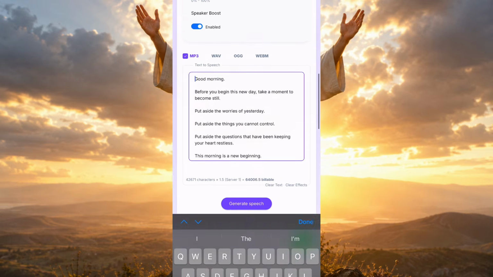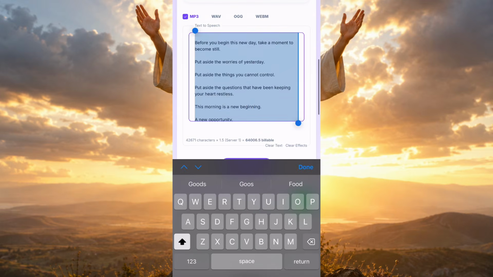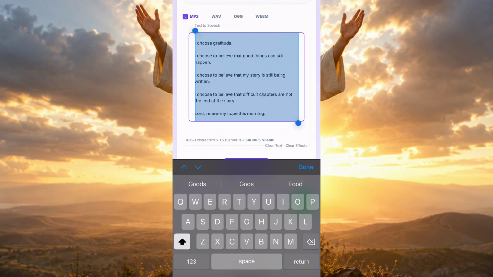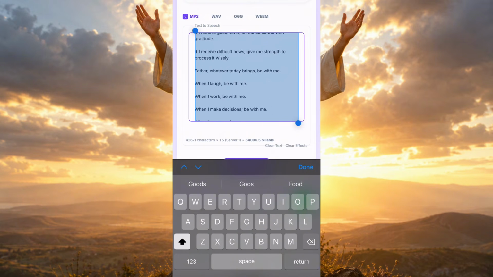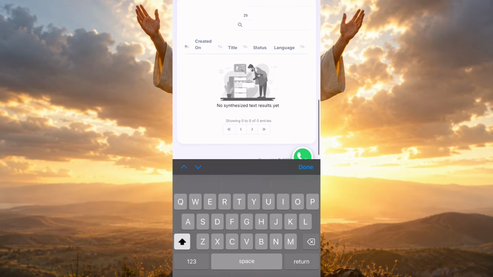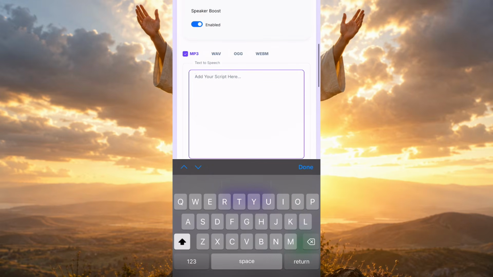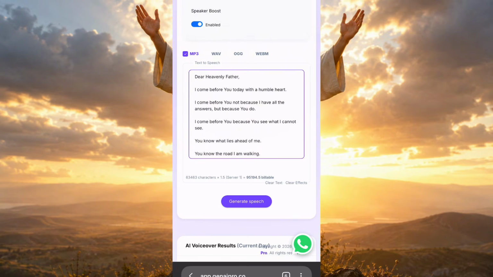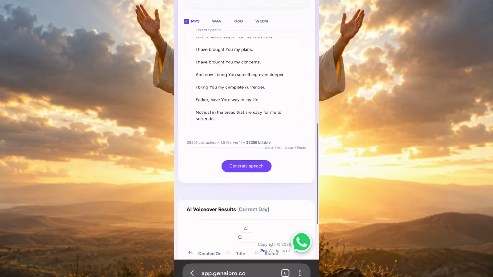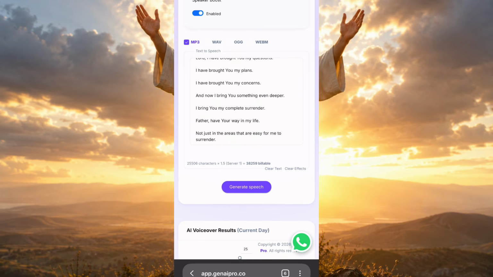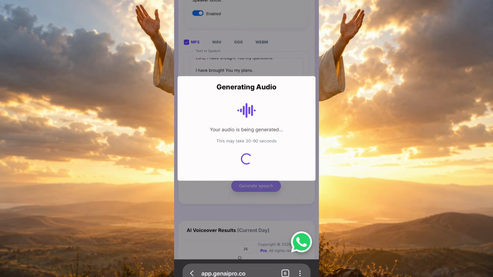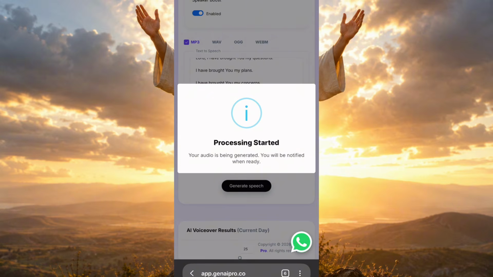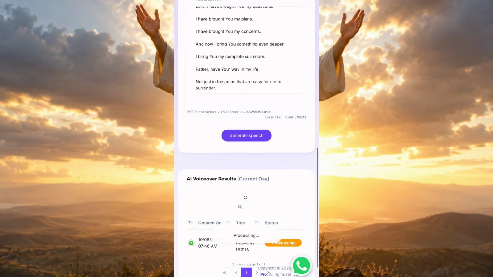So I'm going to come here. I'm going to delete the one that I did before. This is the previous one that I did, so I'm going to delete this one. Then I'm going to paste the new script. This is my new script. I just pasted it. Now I'm going to click on generate speech. Then you can see that it's processing. So we are going to wait for it to process.